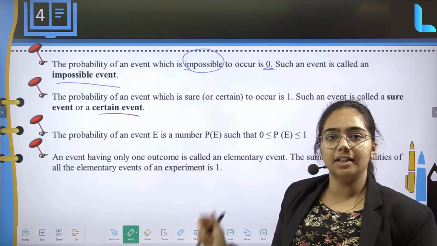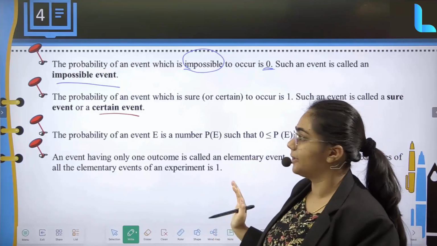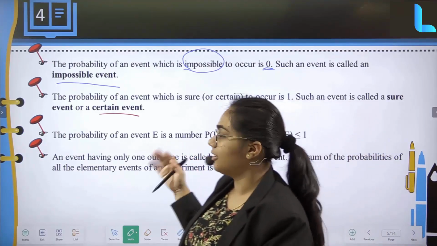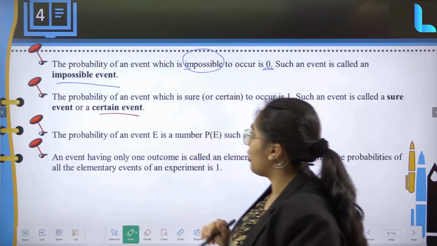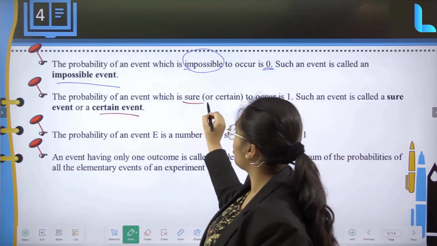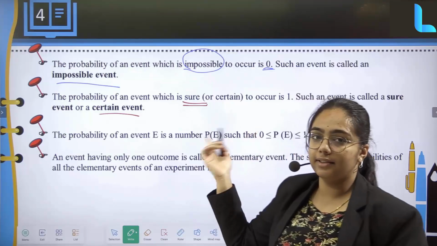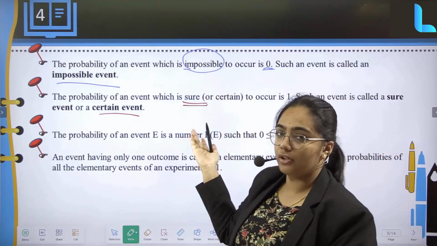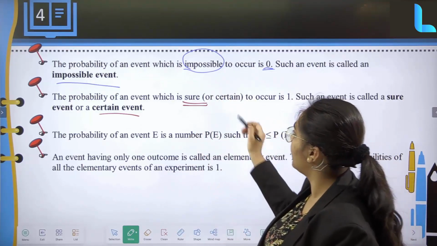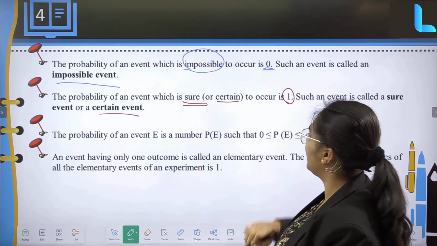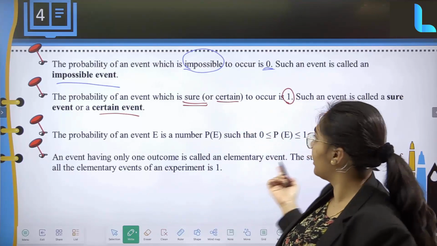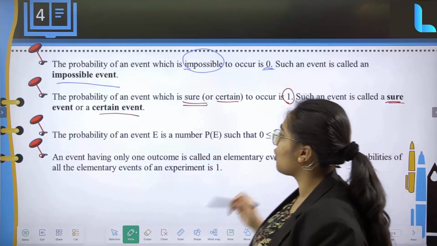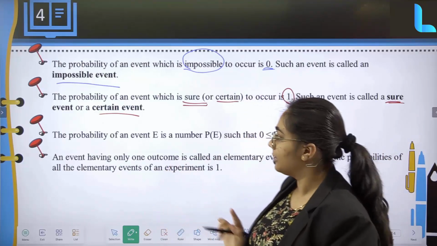Usually only the formulas are what you have to understand in this particular chapter, and the rest everything will fall in line. Now the probability of an event which is sure: over here it was impossible, but an event which is sure or certain to occur has probability 1. It can be called a sure event or certain event.